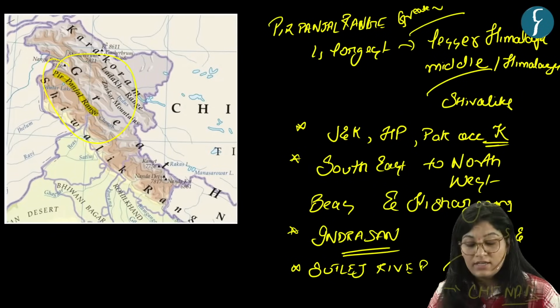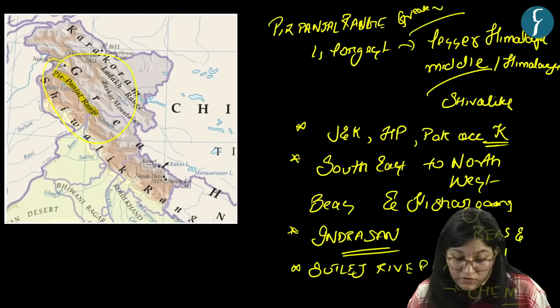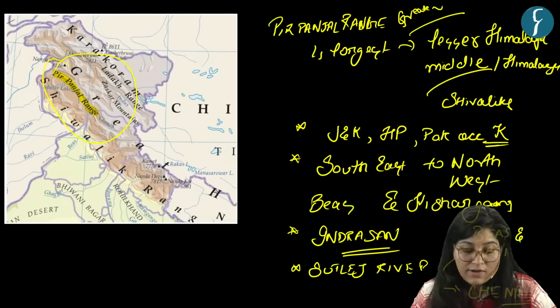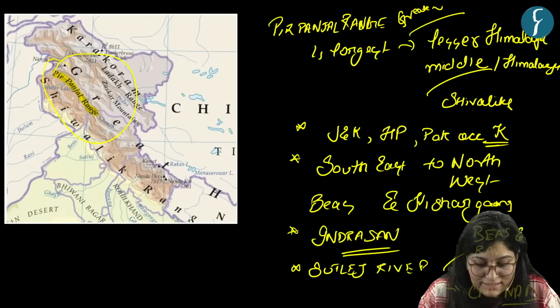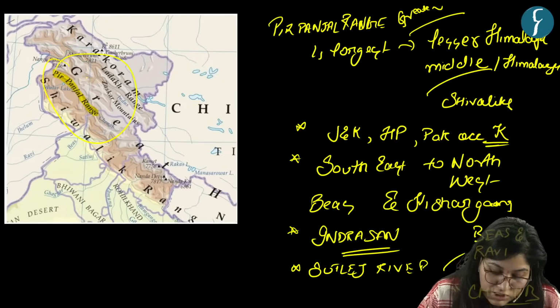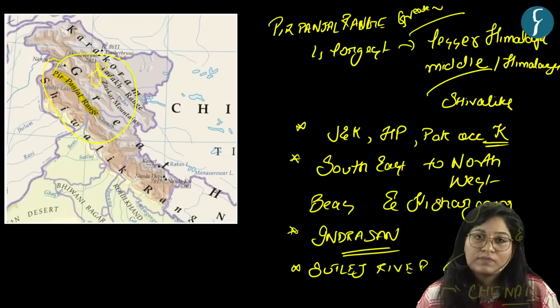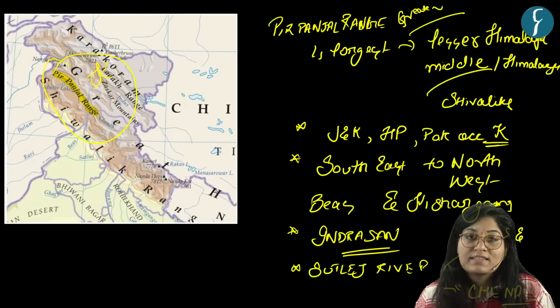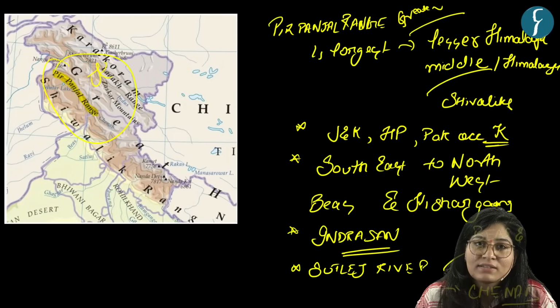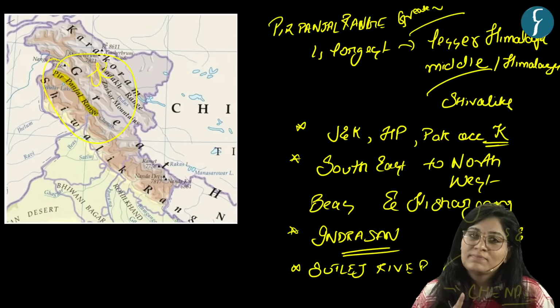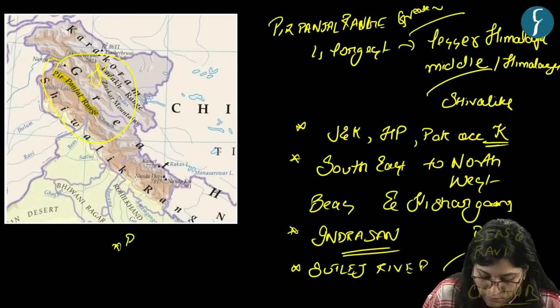So these are the important facts with respect to Pir Panjal range. Now in this map you can see that it divides Kashmir Valley from Jammu region. And it consists of two important passes, Pir Panjal Pass and, yes, Banihal Pass, the most important one.